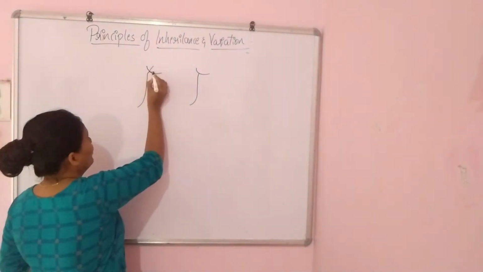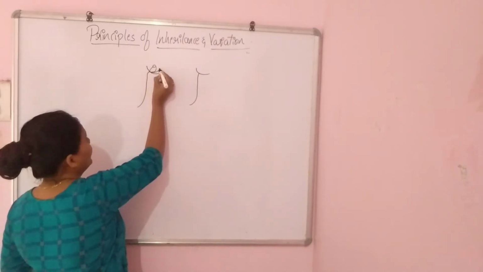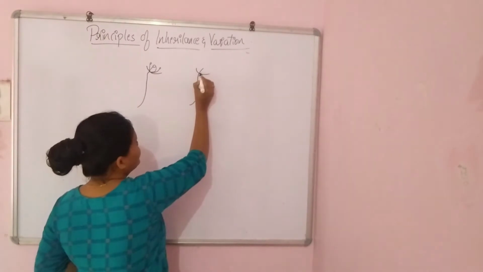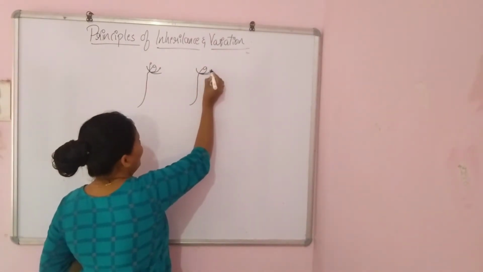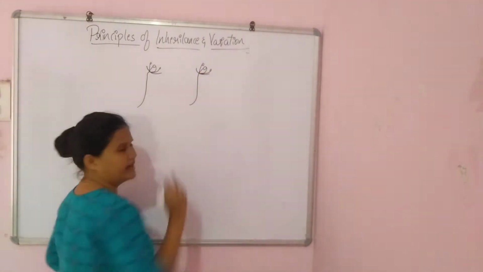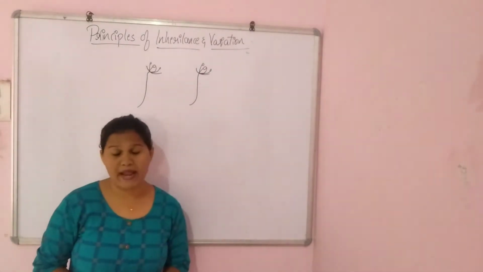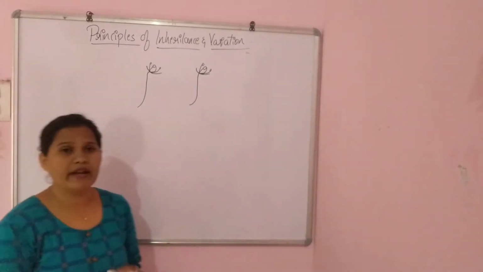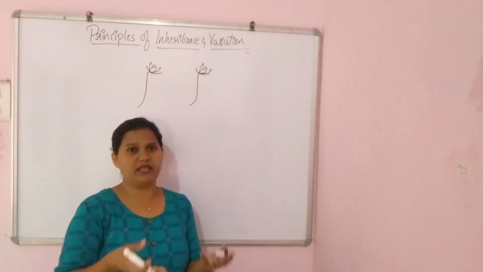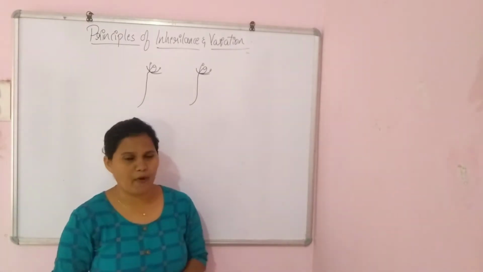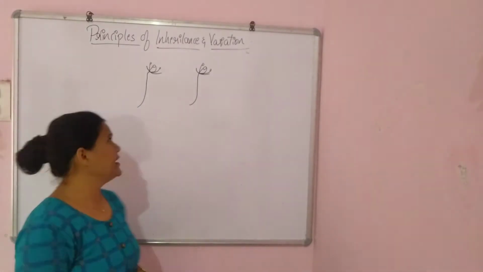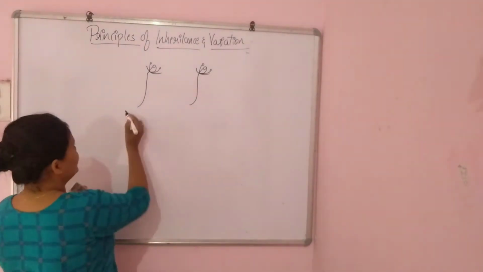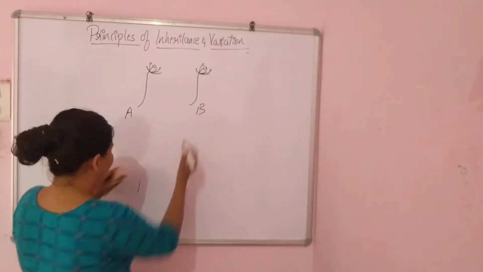So they both had the ovary and also the anther. Both plants had both the ovary and anther, right? It was a bisexual plant. But here Mendel wanted to do the pollination himself and see the genetic makeup and phenotype of the offsprings. So think this is plant A and think this is plant B, okay?